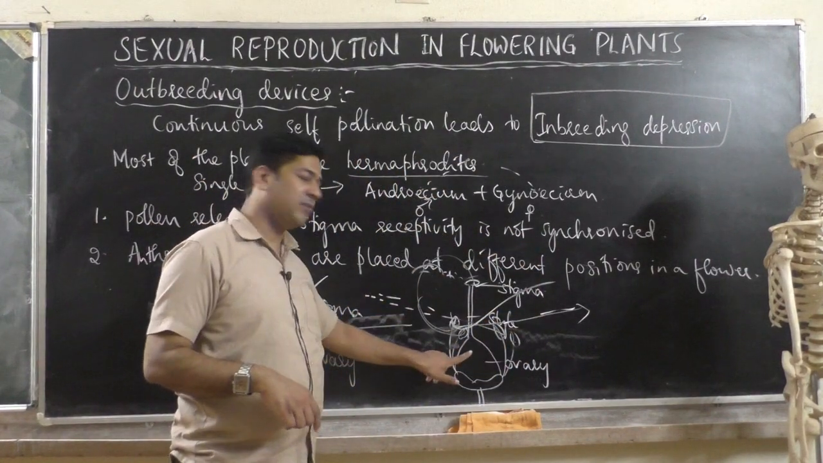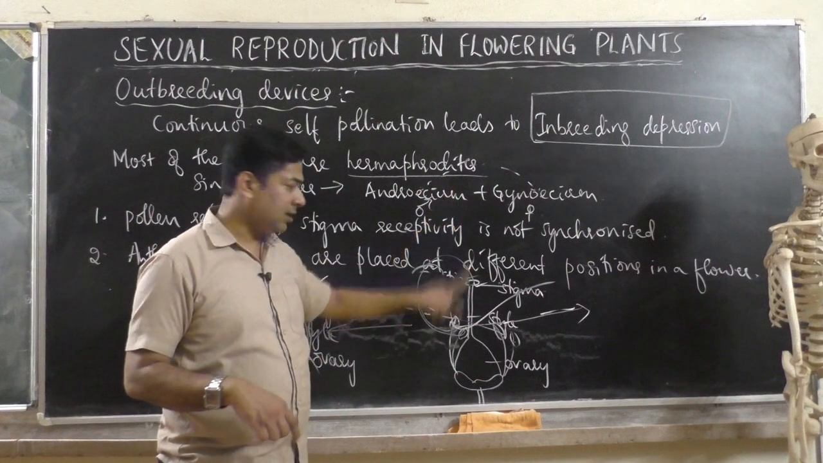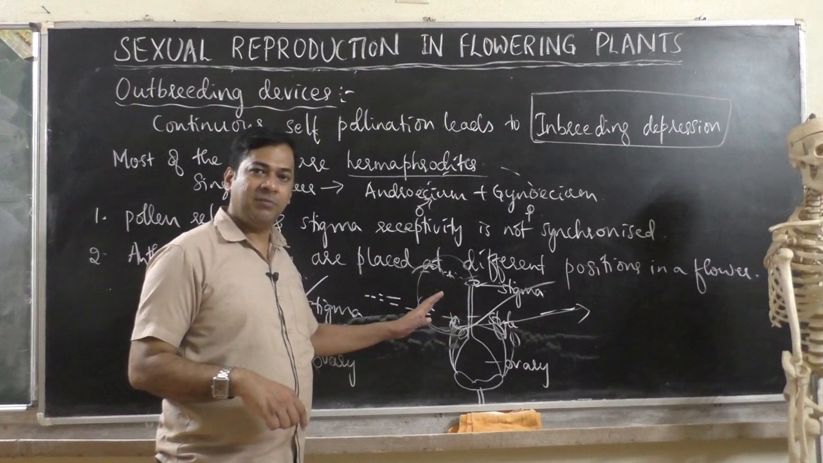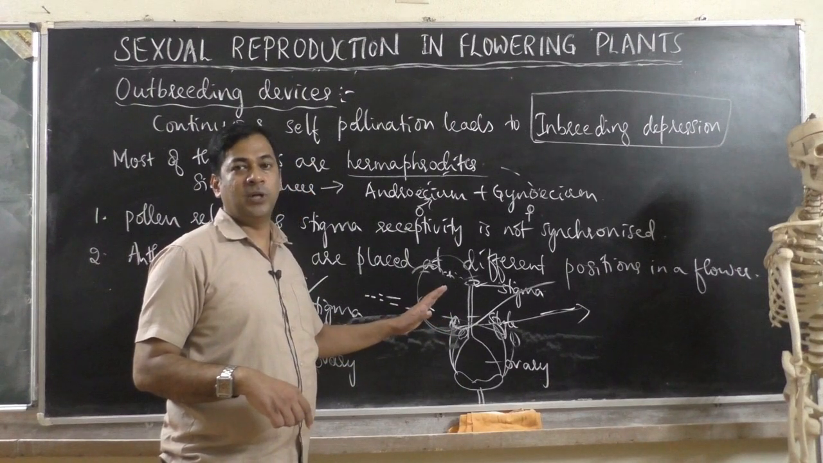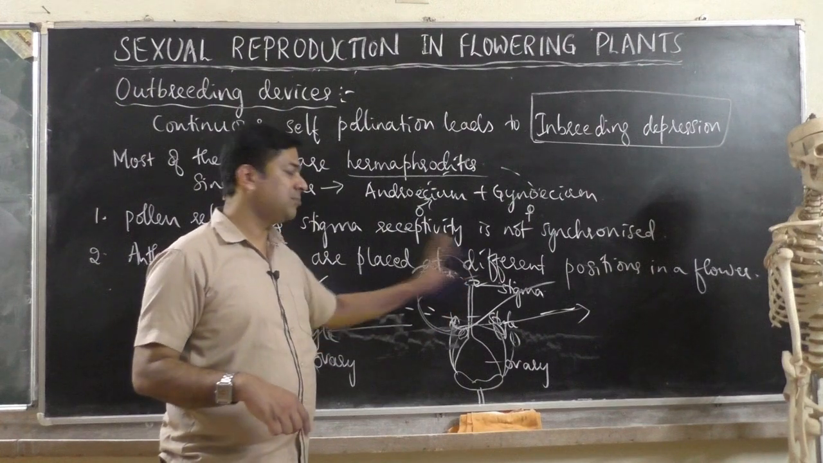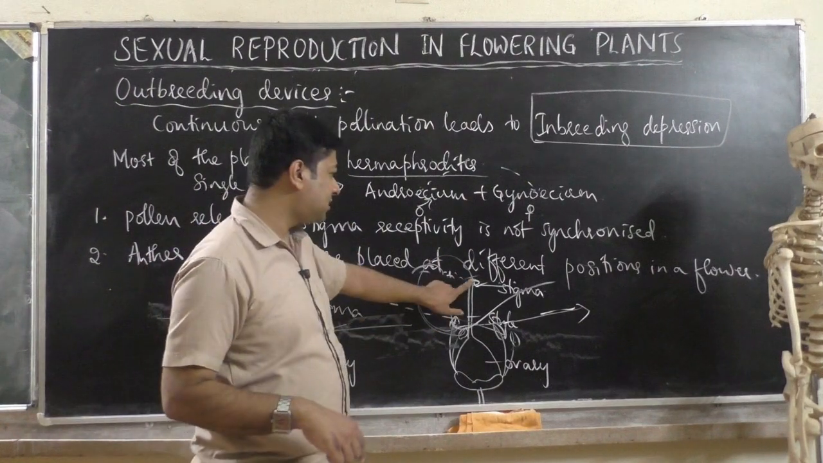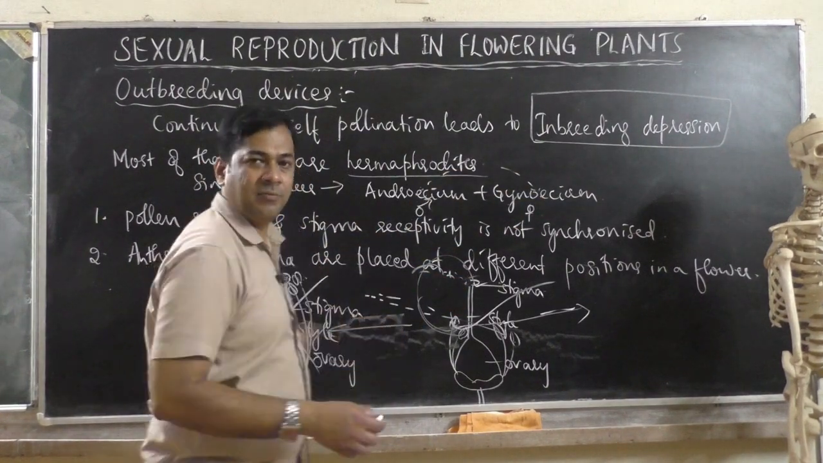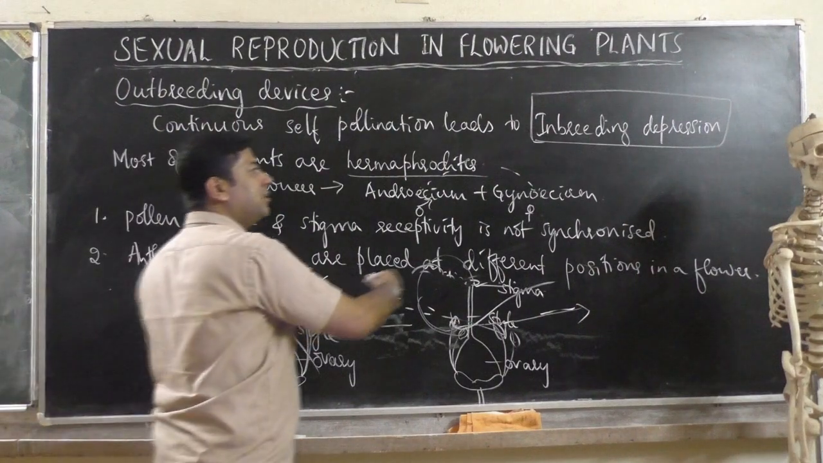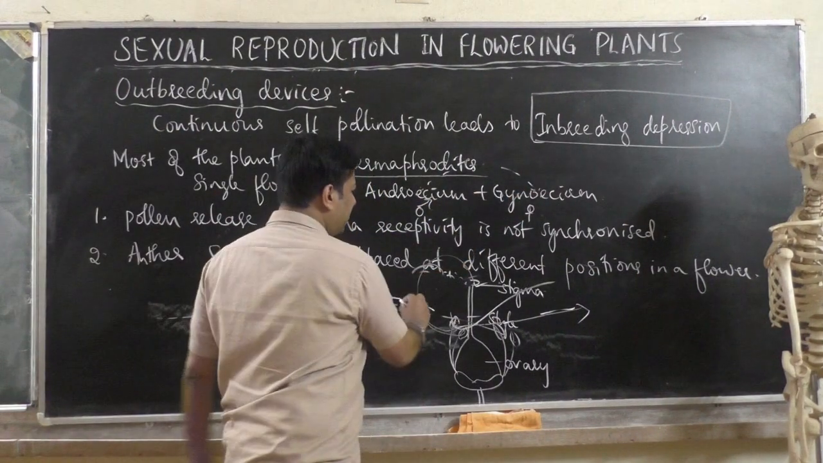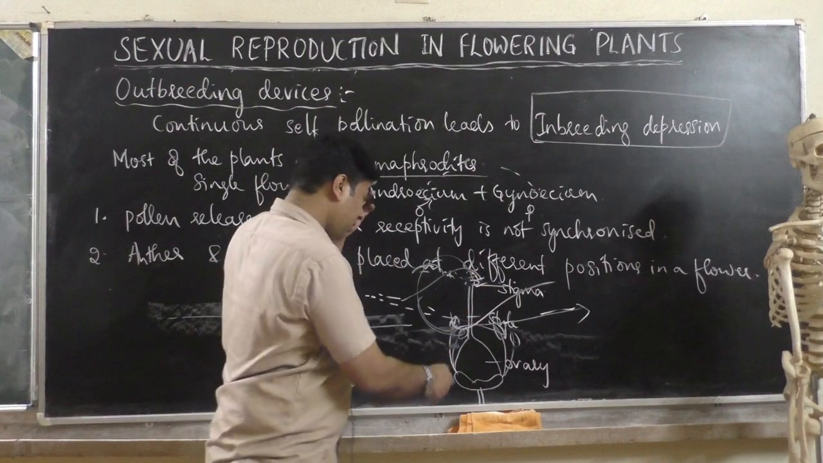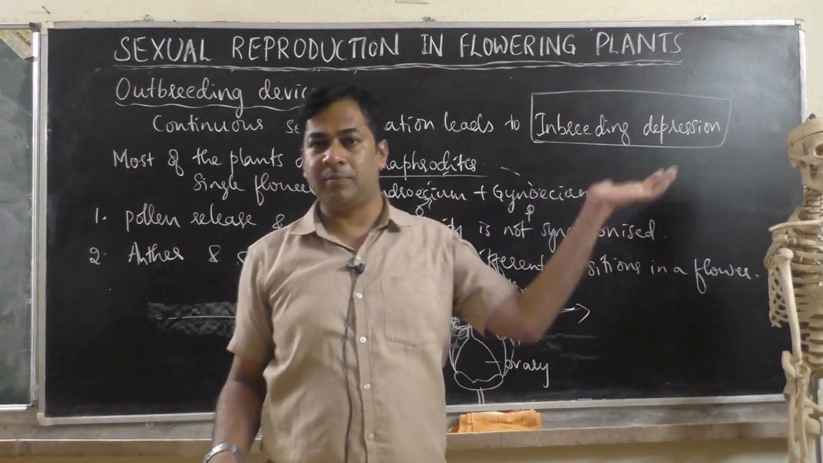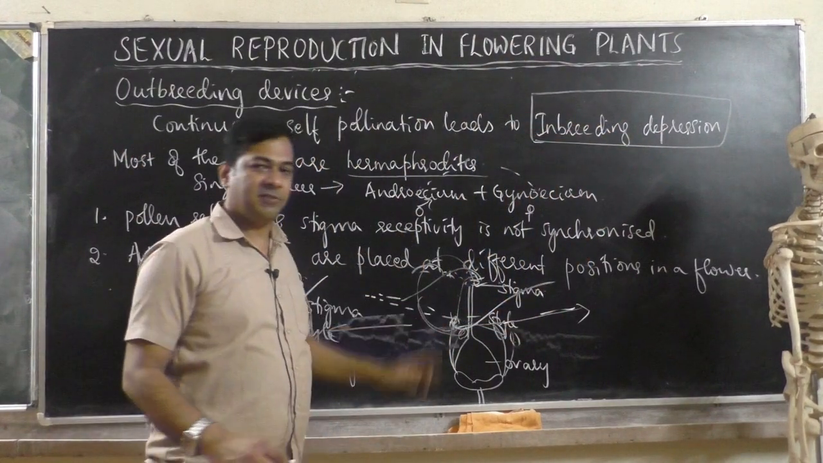This type of arrangement, where the stigma is longer and the anther is shorter, will avoid self-pollination. So pollen grains of the same flower don't fall on the stigma of the same flower, and this stigma will receive pollen grains of a different plant, because when wind carries pollen from one flower, it may fall on the stigma here, but not immediately to this height. So pollen grains of other flowers will fall on the stigma of this flower. So this is the arrangement.